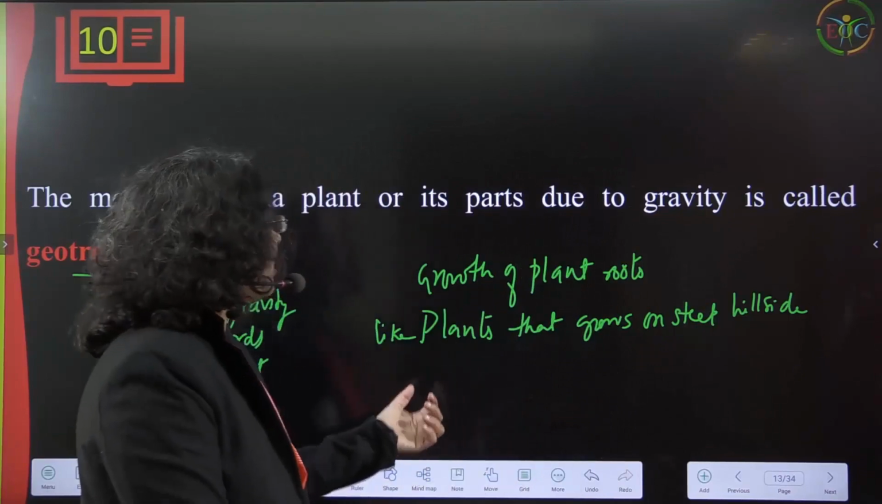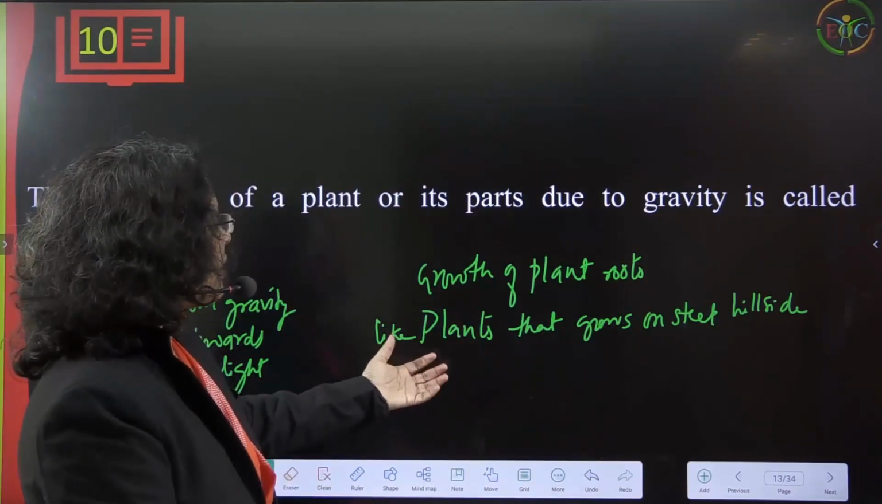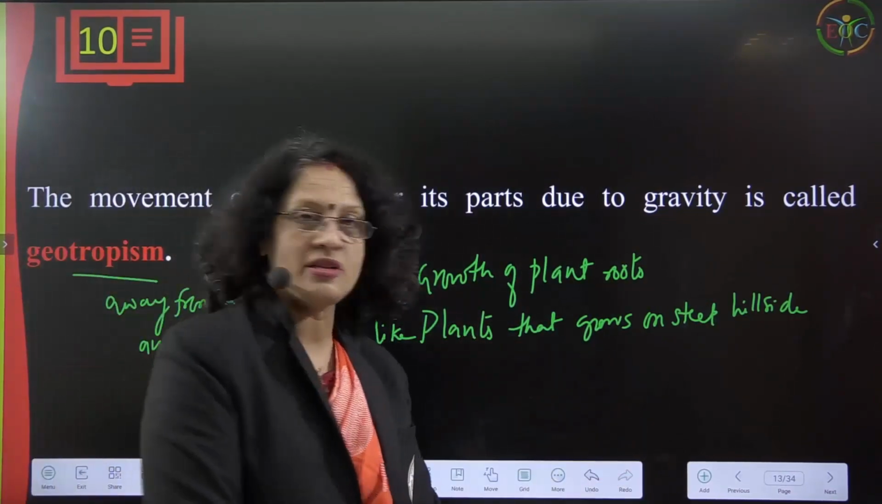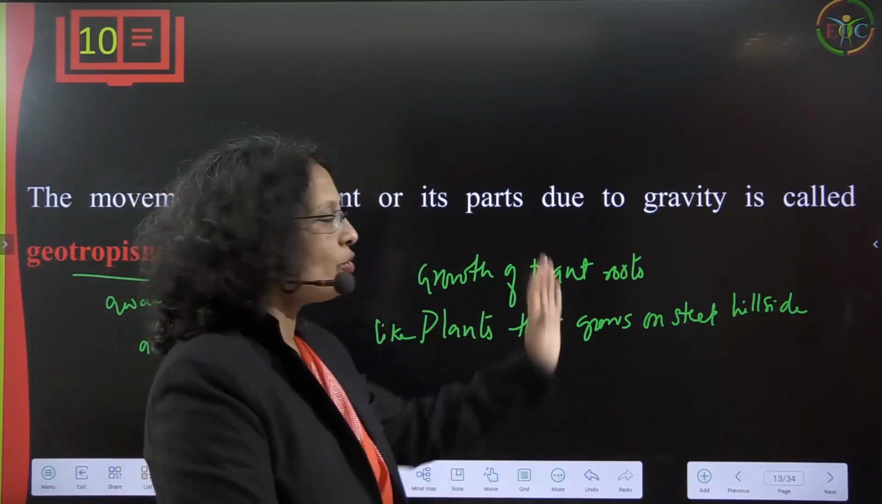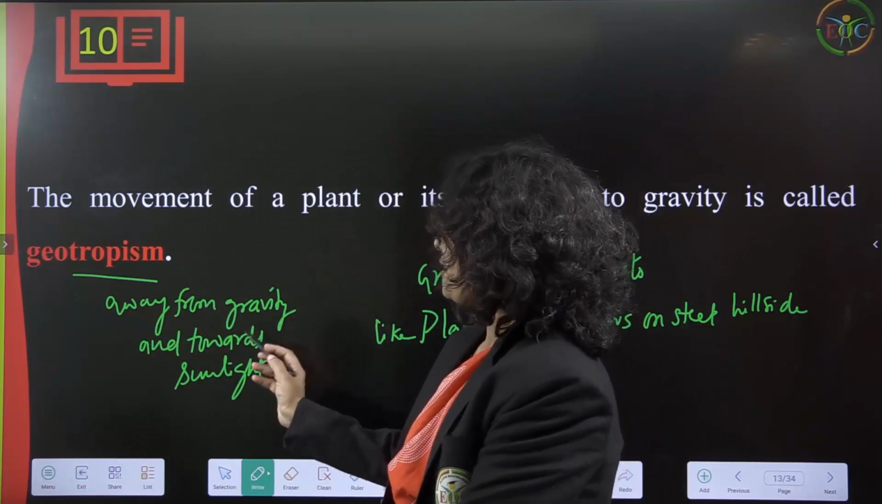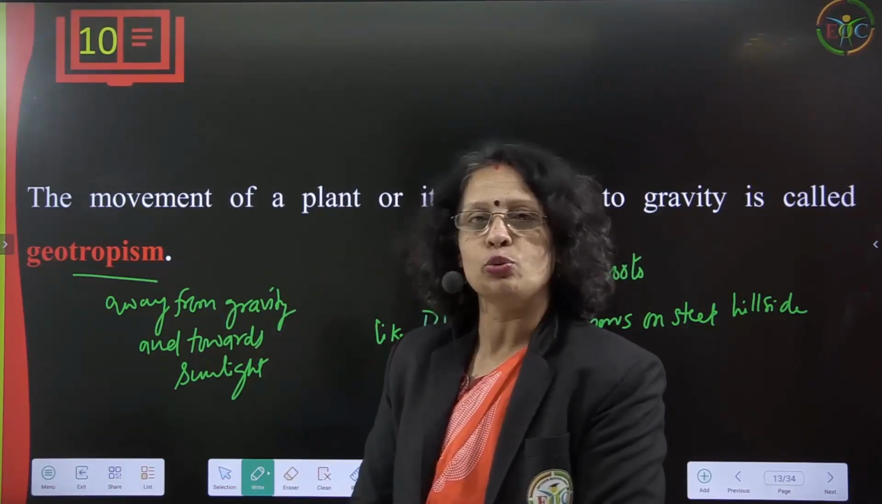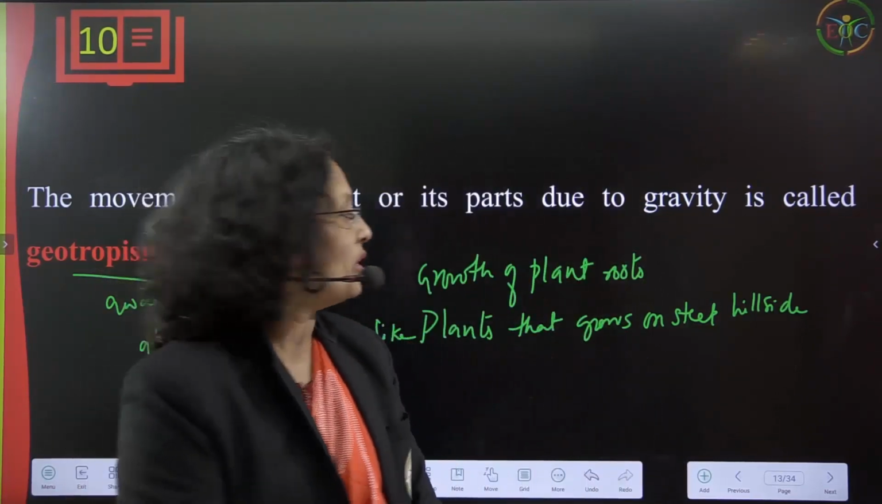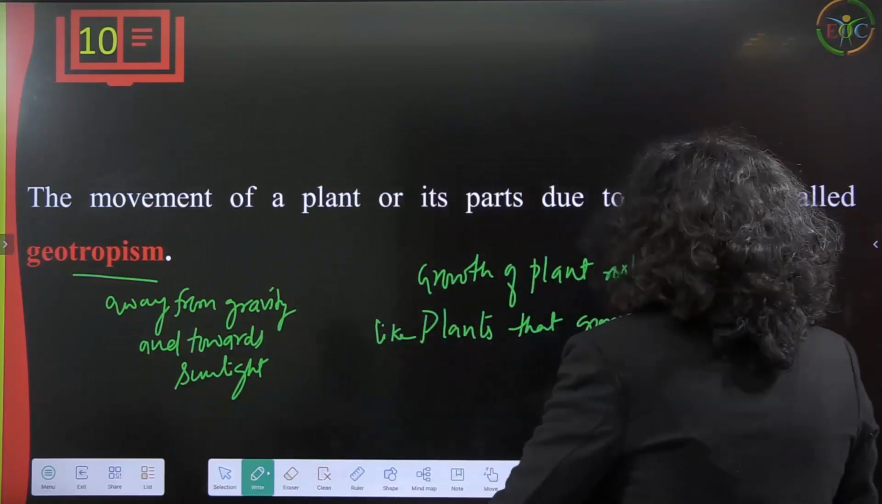Like we can see here, growth of plant roots, like plants that grow on a steep hillside. What will happen, they should grow only horizontally, but at one point of time they will go away from gravity and towards the sunlight they will start growing. So that is called geotropism, okay.